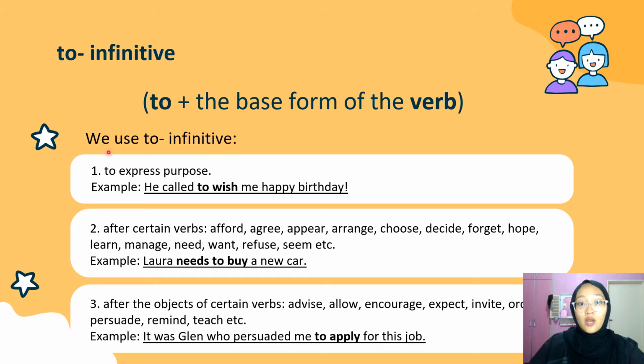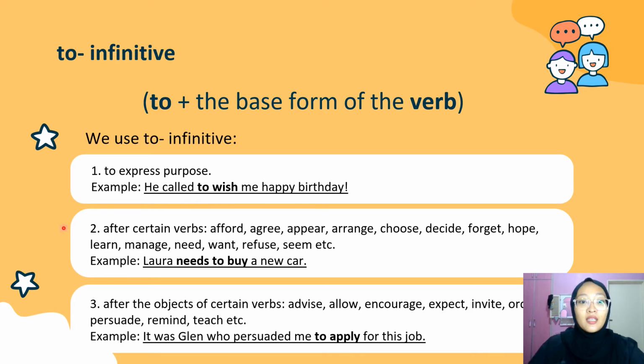Now, we use to infinitive firstly to express purpose. For example here, he called to wish me happy birthday. So the person here called with a purpose, which is to wish me happy birthday. The word in bold here is to and infinitive.